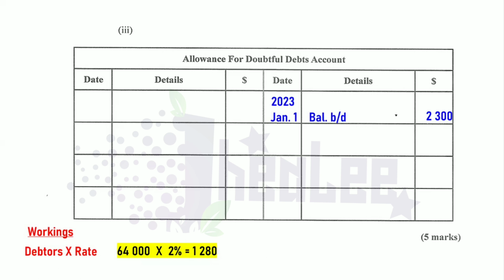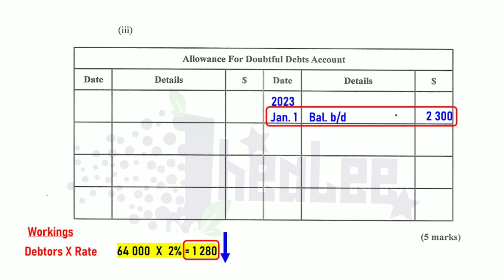We're going to compare that with our opening balance of 2,300 to determine what is the change in the allowance for doubtful debts for the period. Now, if you look at the previous value, it is 2,300, and now we're seeing a reduction in the balance of the allowance for doubtful debts, where the balance is now at 1,280. So there is a reduction. How much is the reduction?